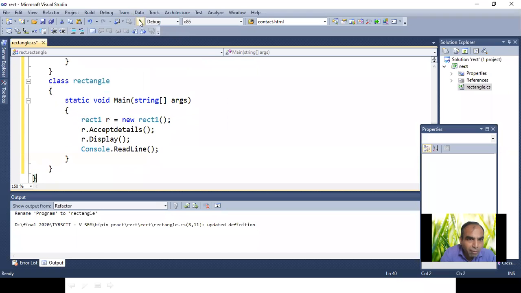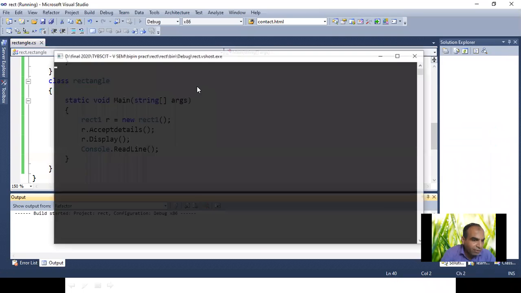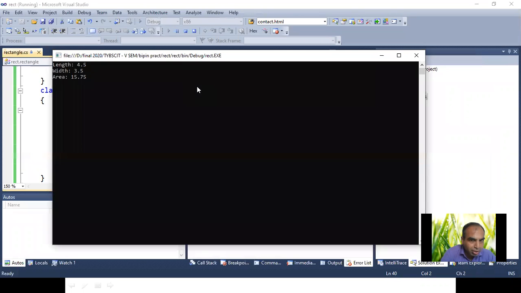See that now, above side F5 is running. Start debugging and run the program. Build the program. It creates the solution file, the exe file, and then executes. Got it? See that now here the executable file is there, rect.exe. It shows the length, width, and area. Got it?